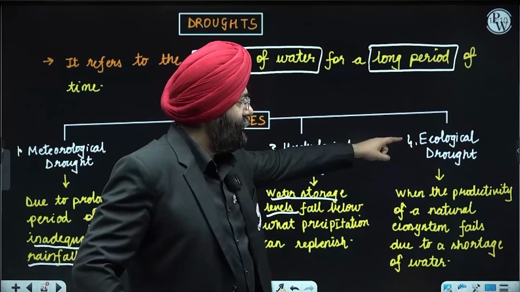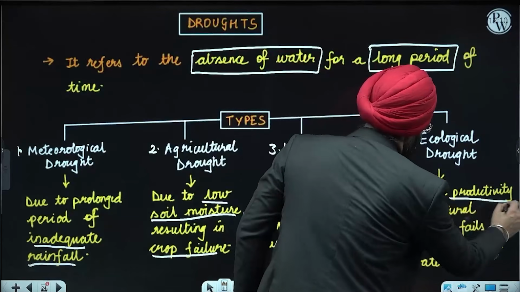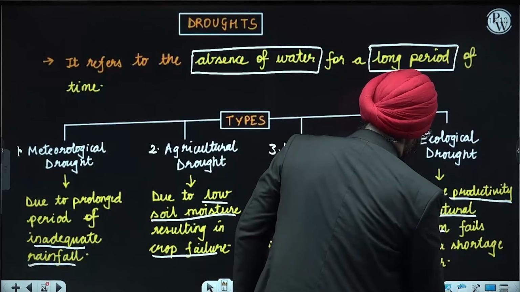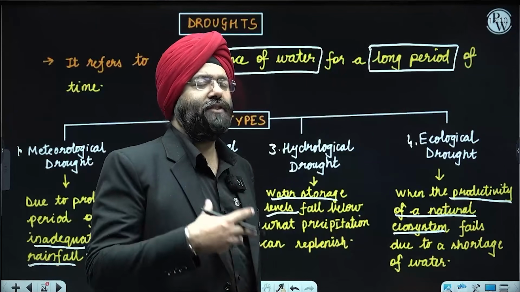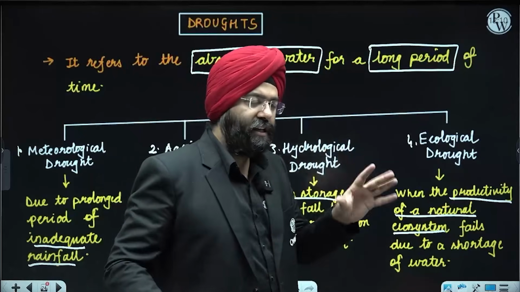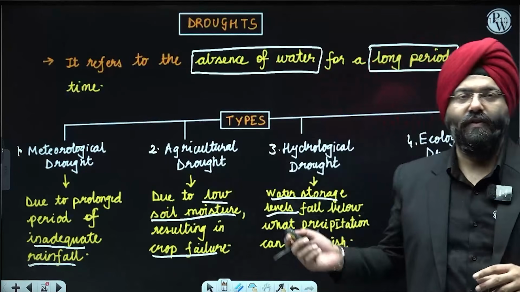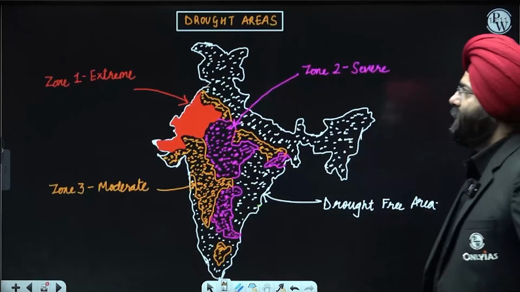Clear? Ecological drought. This is again very important. It is when the productivity of the natural ecosystem falls due to the shortage of water. Productivity of the natural ecosystem. Now over here, these keywords that are being mentioned are the key ideas of your drought classification, the types. Please note them well.